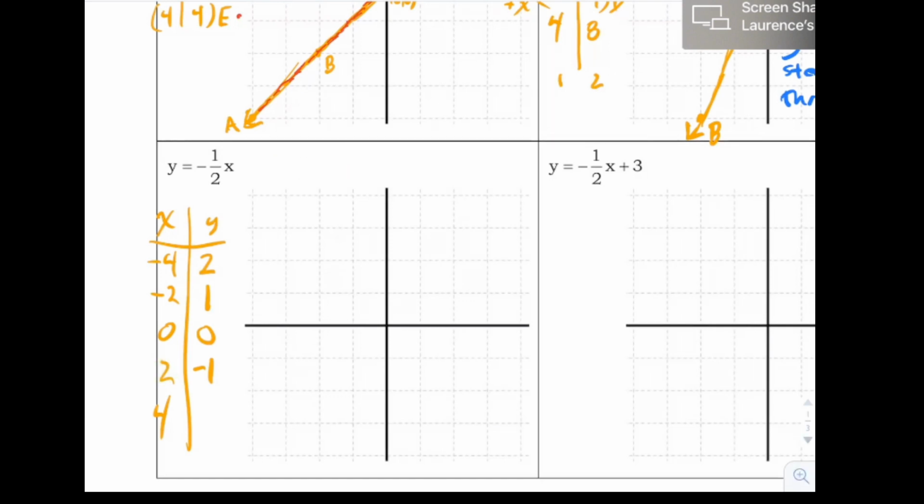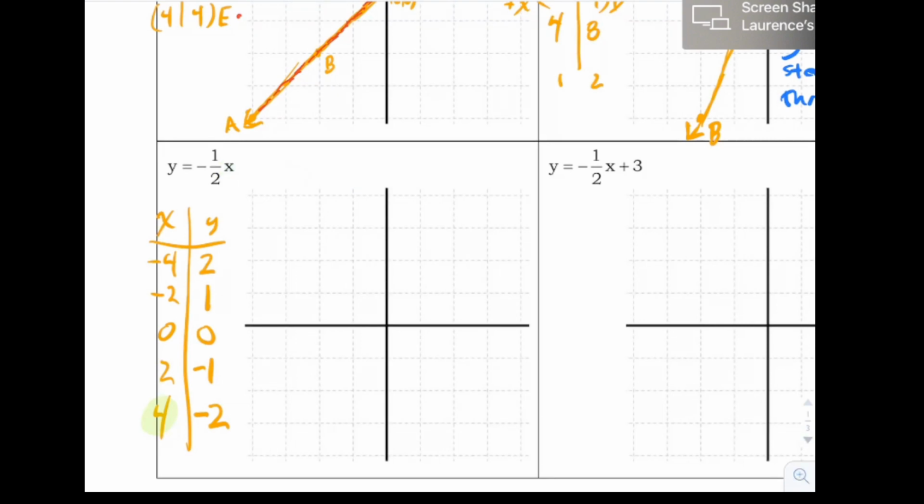And lastly, let's plug in x equals 4. It goes right there. And so you've got a negative 1/2 multiplying a 4. Again, a negative times a positive is a negative, and half of 4 is 2. So now we've got some nice points.